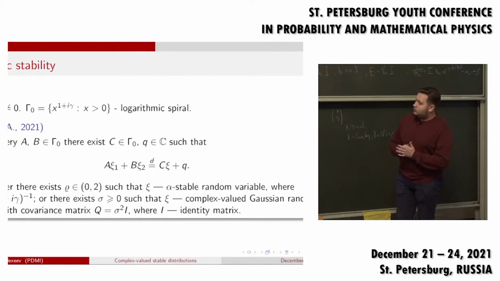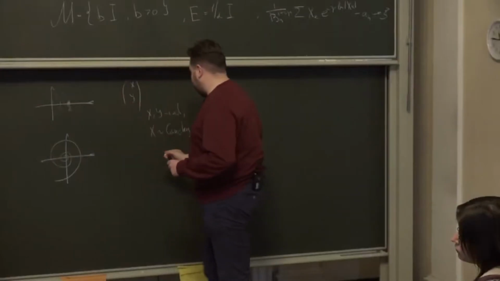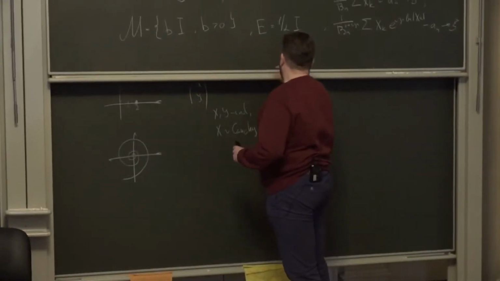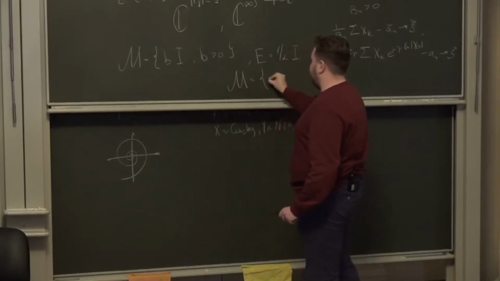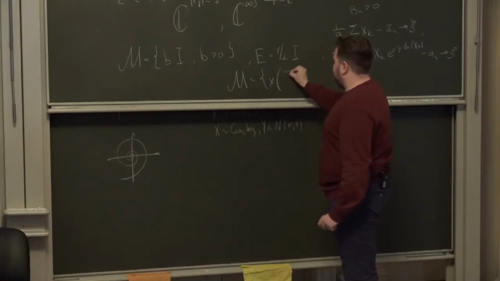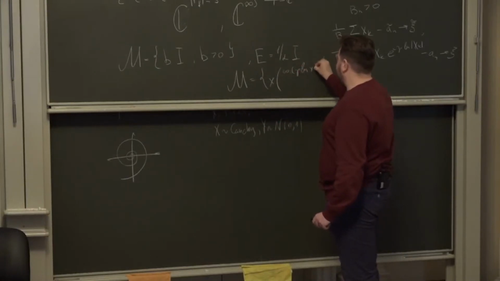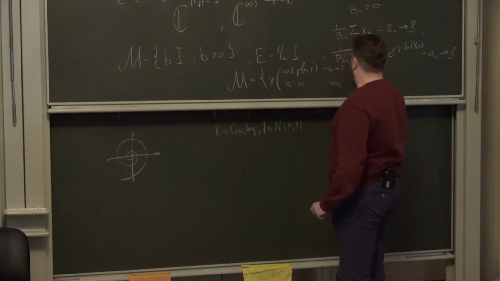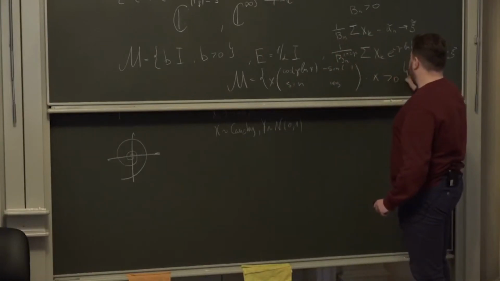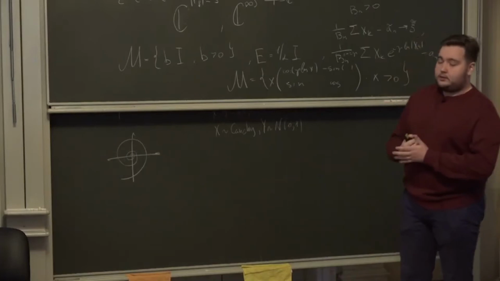Well, I guess all I wanted to say is that this is actually a distribution of stability by Sokovich, where we choose our set M the following. Well, no, it's not a good one. I'll write it here. M is the set of the following matrices: X cosine gamma logarithm X, minus sine, sine, cosine, where X greater than 0. Well, that's all that I wanted to say.